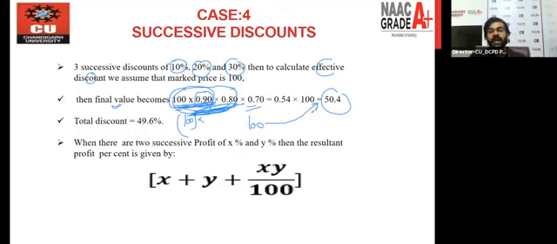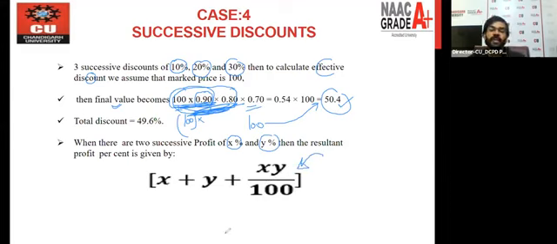How can you use that in your questions? Simply by applying this method that I have represented here. All right. Now after this we have to discuss one quick method that you can definitely see in your exam, right? Let's say we have two successive profits mentioned, right? The first profit is X%, the next profit is Y%. As you all know, in the second session, we have discussed the percentage topic, right? And in the percentage topic, we have discussed effective rate, right? So we are picking up the particular formula from there, right? So X plus Y plus XY by 100.